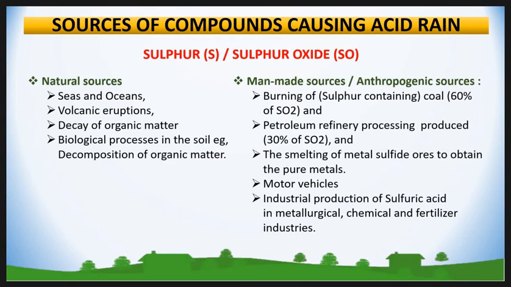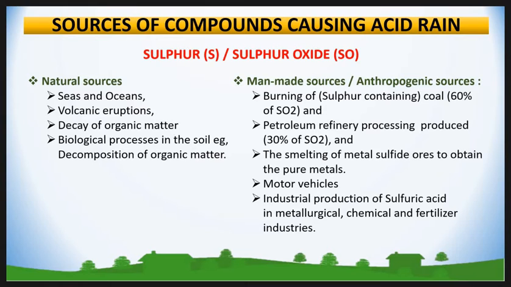Then the man-made or anthropogenic sources. Here the burning of coal is a major source of sulfur oxides. Then petroleum refining processes account for the second position among sources of emission of sulfur oxides.